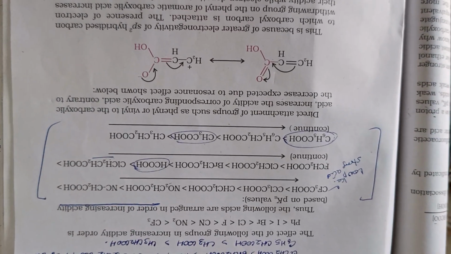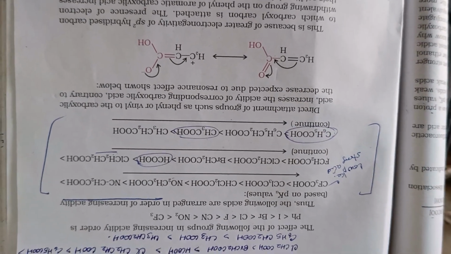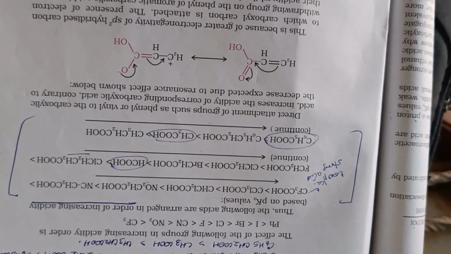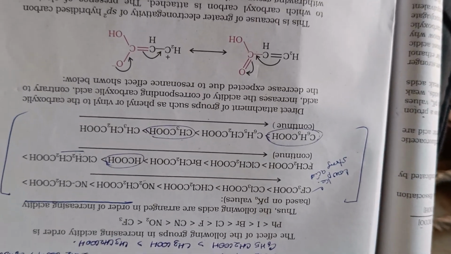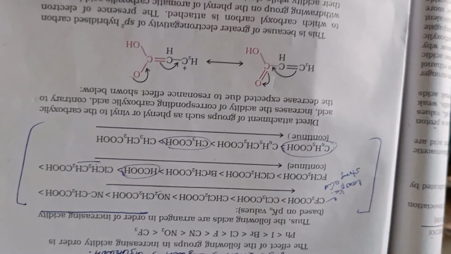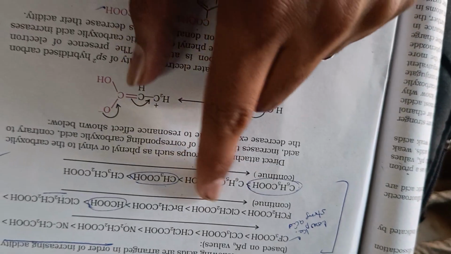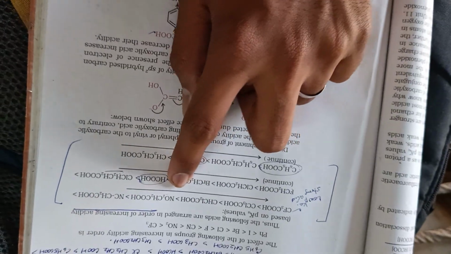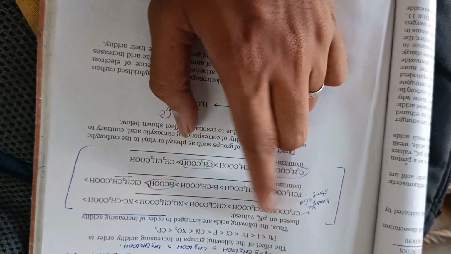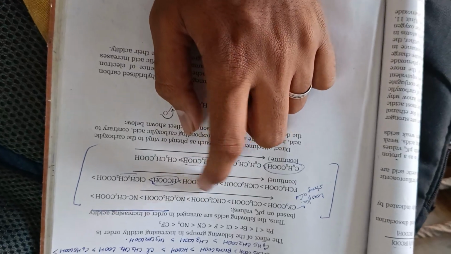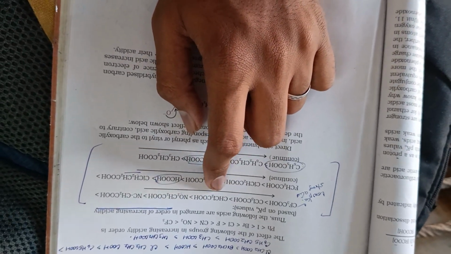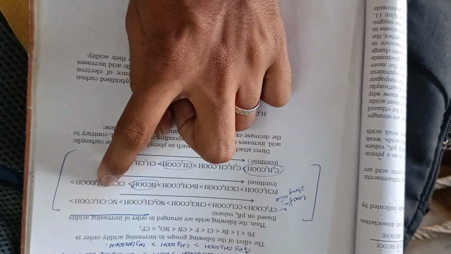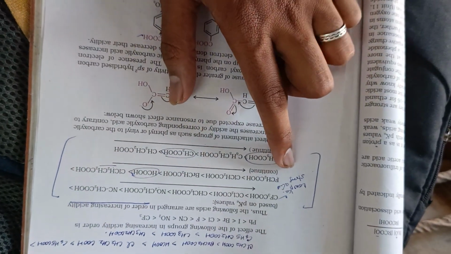So pKa low means the acid is strong. So first we know CF3COOH, next CCl3, fluorine, chlorine, so CCl3, next CHCl2, where instead of one chlorine there is hydrogen, so CHCl2. Understood? Next NO2, so fluorine, chlorine, where one chlorine is replaced by hydrogen, and next one is NO2, next CN, next fluorine.